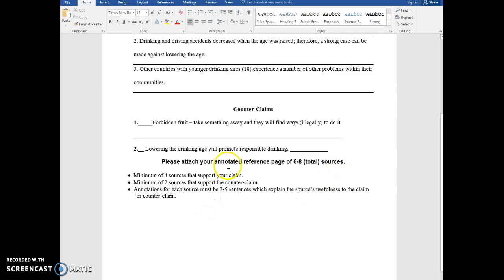You are then going to create an annotated reference page. This is the 6 to 8 total sources that will be used in the final research paper. Notice you have to have a minimum of 4 sources to support your side of the claim, a minimum of 2 sources that support the counterclaim, and then you need to have annotations for each source. It must be 3 to 5 sentences, and those annotations should explain the source's usefulness to the claim or counterclaim. And if you were in 101, you know that annotations are just notes that you take.